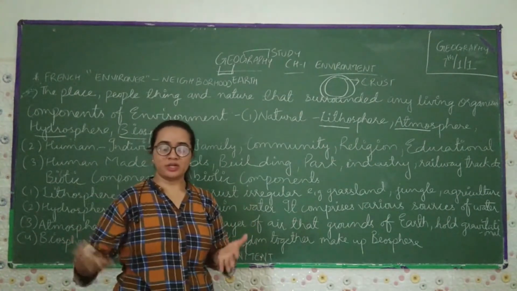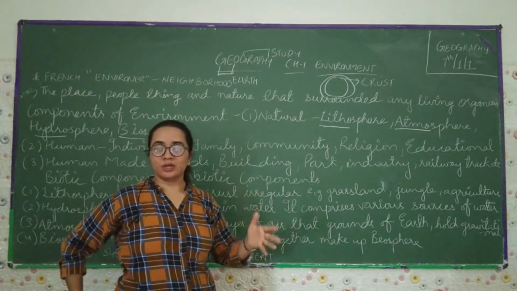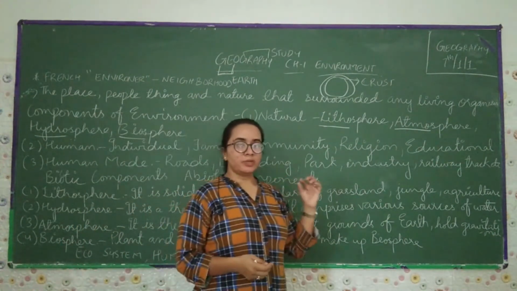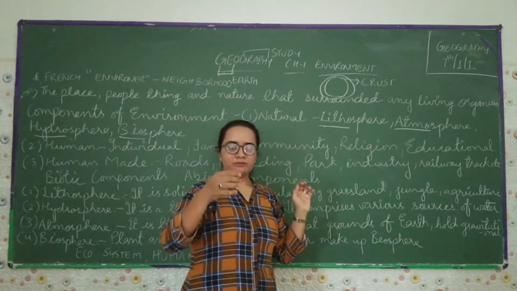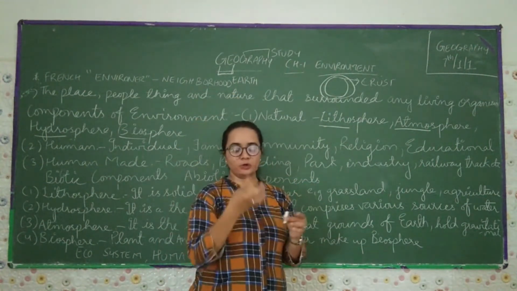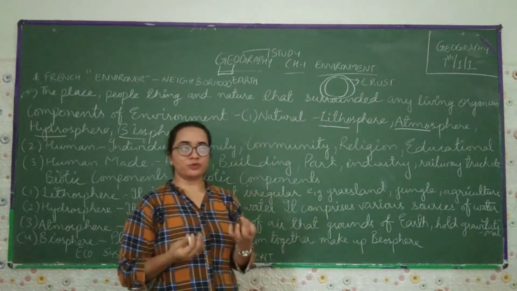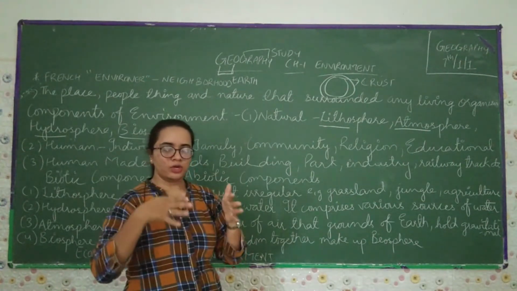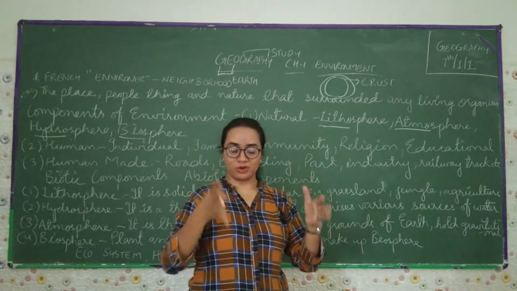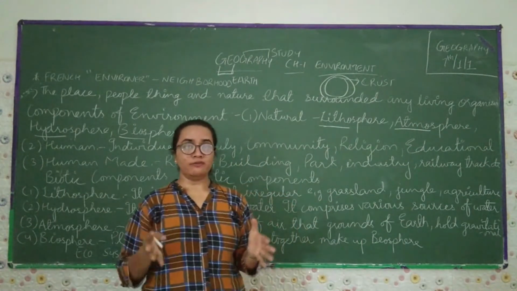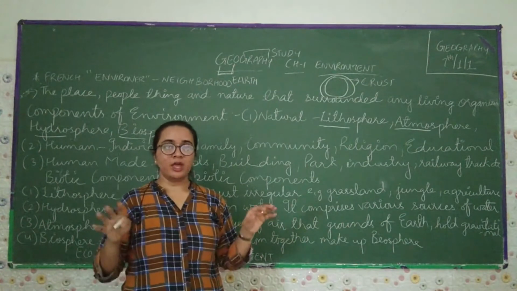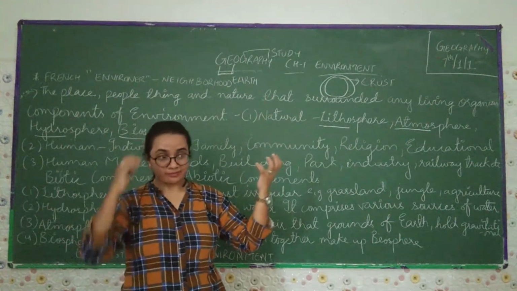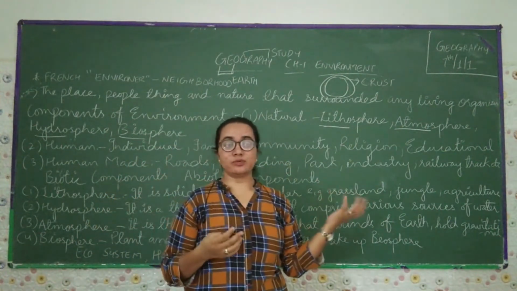Because you are in 7th standard, I will not tell you in detail what the gravitational force is. You will study it in higher classes. But one thing you have to keep in mind: if we drop a particular thing from the upper side, when it goes towards the downside, this is called the gravitational force. Earth pulls each and everything towards it. Like we humans are also standing on the earth because of the gravitational force. If there were no gravitational force on this planet, we would be travelling in space. So because of this, the air is held by the gravitational force on the earth.